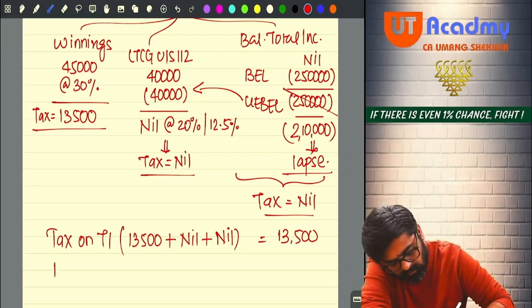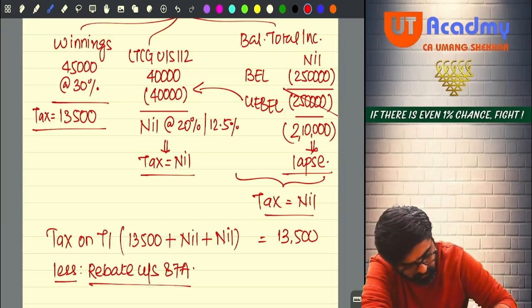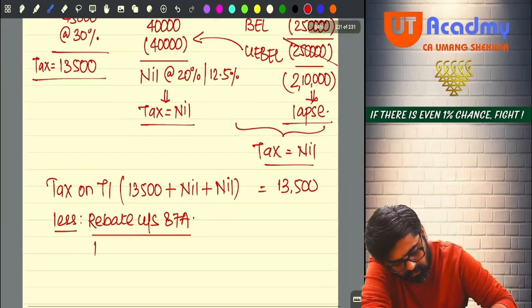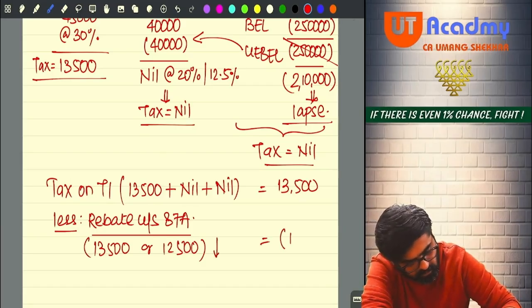So less rebate under section 87A, 13,500 or 12,500, whichever is lower. 12,500.